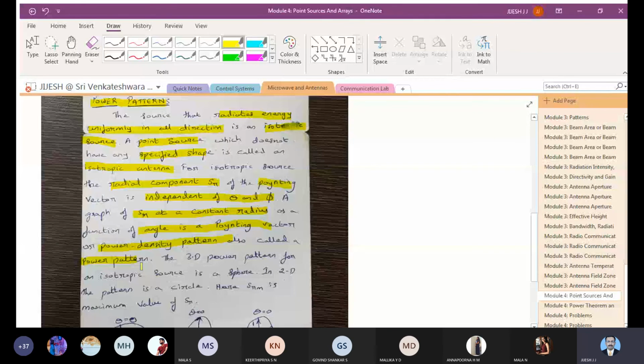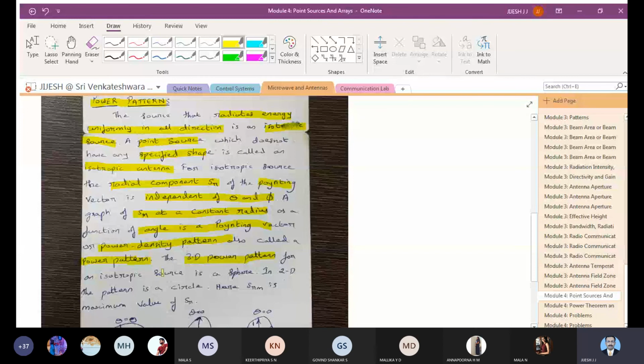The 3D representation for the power pattern we have also seen in module 3. The 3D power pattern for an isotropic source is a sphere, and a 2D pattern will be a circle. You can just see these things with the figure, and you can make a note of all these things.